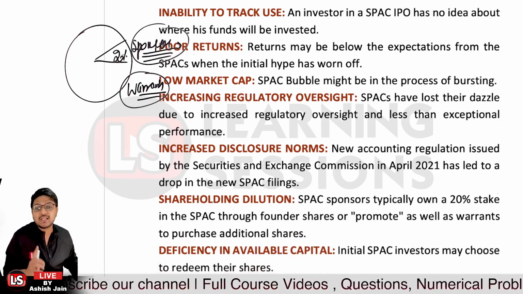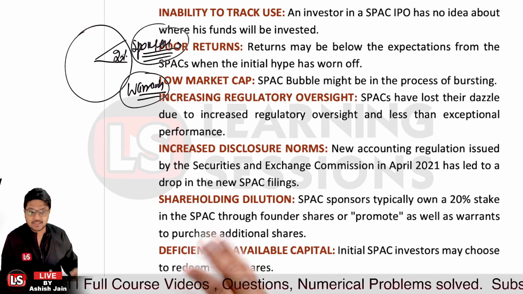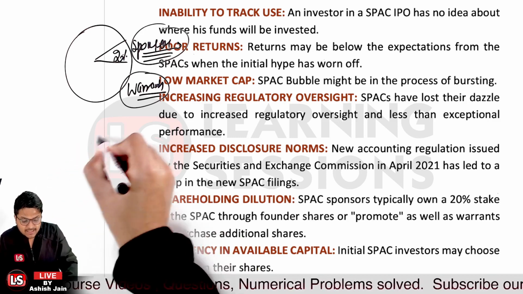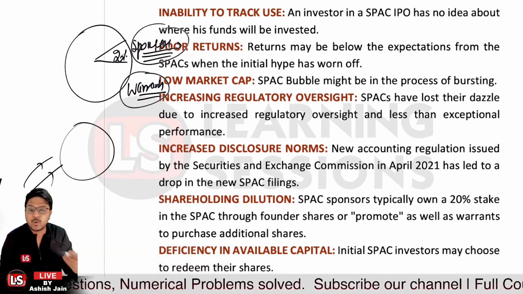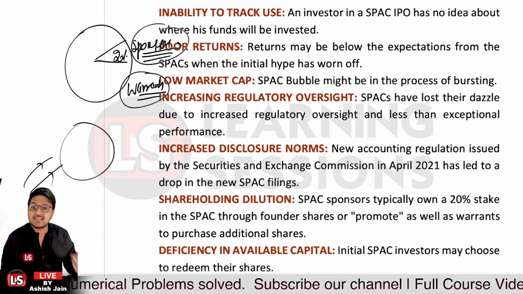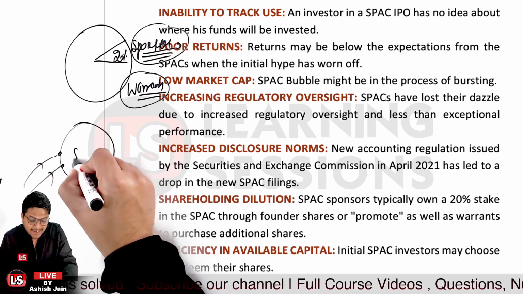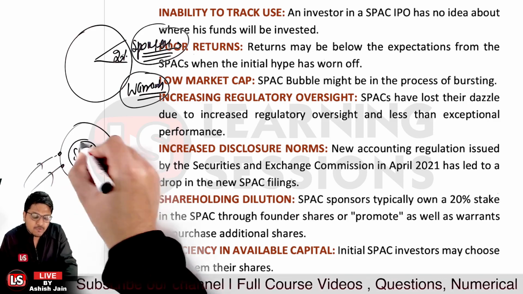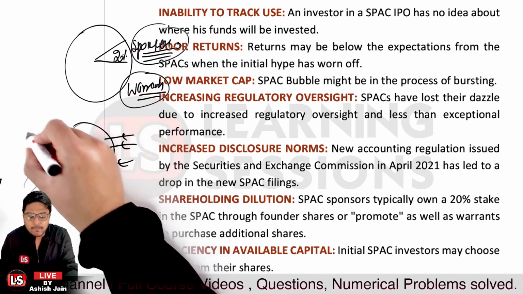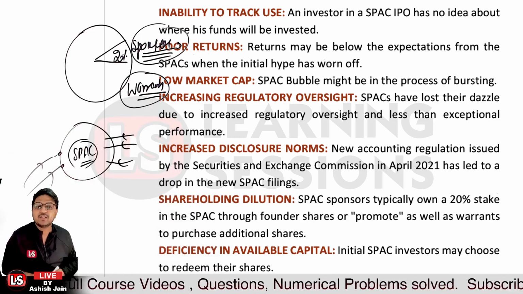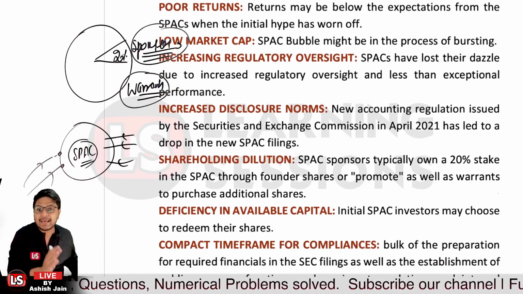And for the deficiency in available capital, initial SPAC investors may choose to redeem their shares. It may be the case that when we started a SPAC, initial investors poured their money into it because the company had to be registered and other expenses had to be met. Ultimately, they invested money which will be taken as a debt by the SPAC. When the SPAC was formed, the IPO was issued and the funds were generated, the initial investors or promoters may redeem their shares. So that will lead to what? That will lead to deficiency of the available capital.